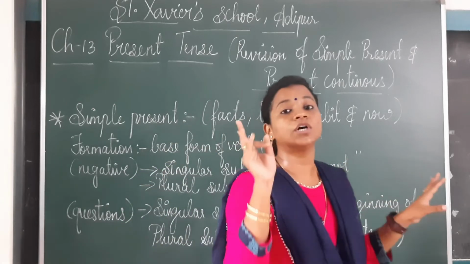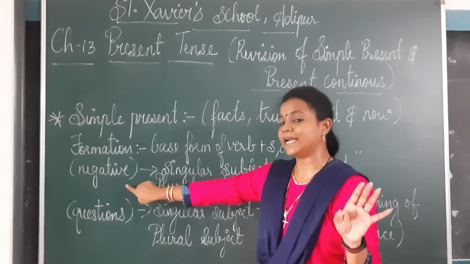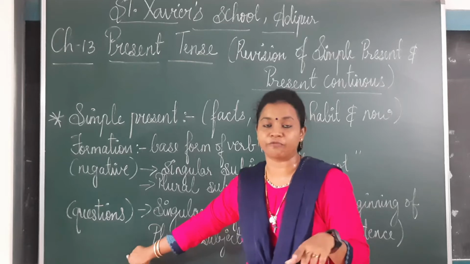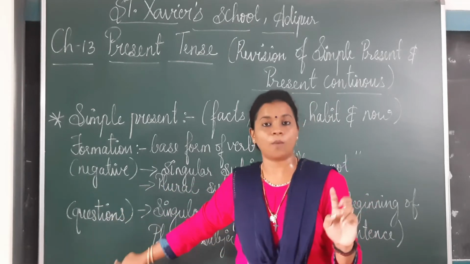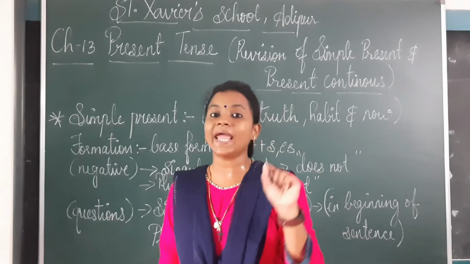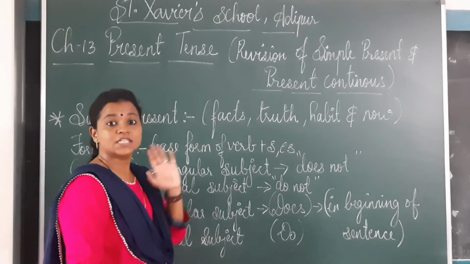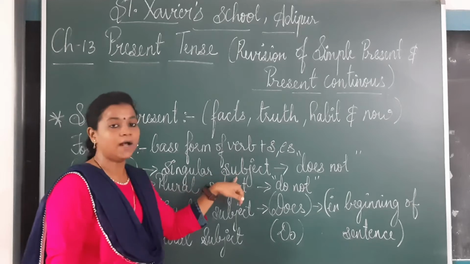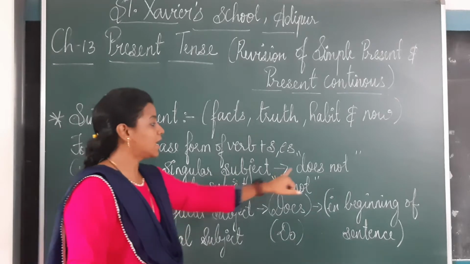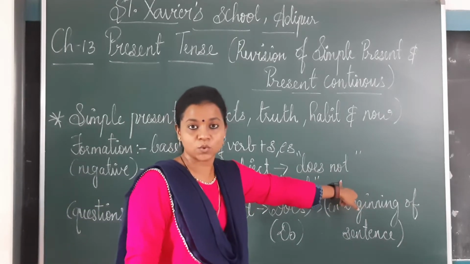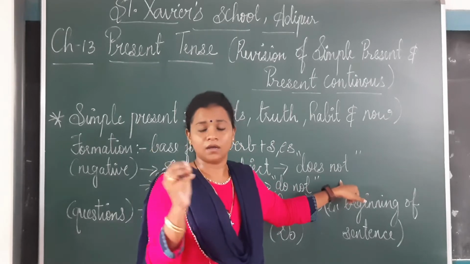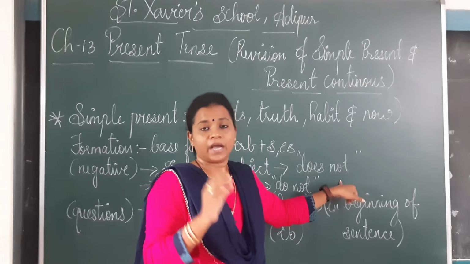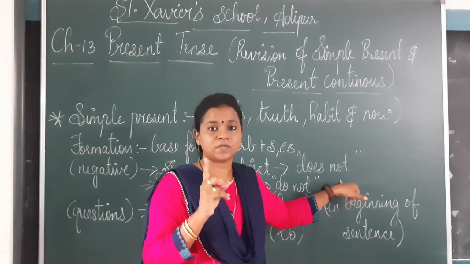In that we have learned two things, that is negative form and question form. So in negative form, whenever we are having a singular subject, what will we use? Does not. Singular subject means Sheila or she, या एक ही इंसान के बारे में. Subject means what?